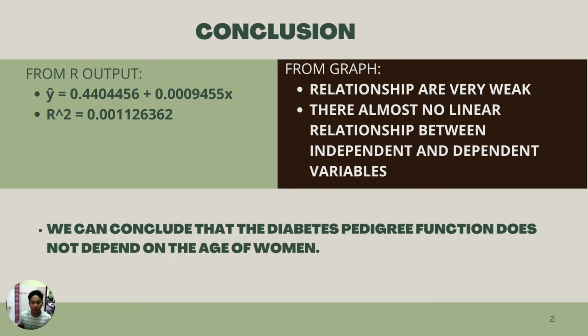So we can conclude that the diabetes pedigree function does not depend on the age of the woman. As you can see, the value of R squared is also very small compared to other data. So we can conclude that it is not dependent. All right, I think that's all. Thank you.